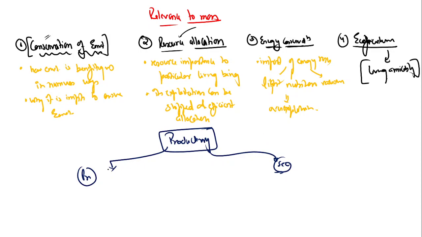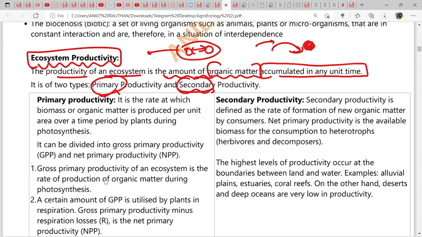Now, primary productivity. It is the rate at which biomass or organic matter is produced. Primary consumers will be consumed by secondary consumers, secondary consumers will be consumed by tertiary consumers. Ultimately they will die. At each trophic level everybody is dying, and they are getting into mitti, that is soil.